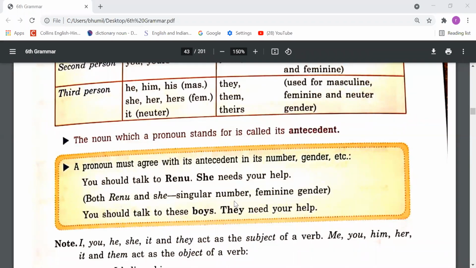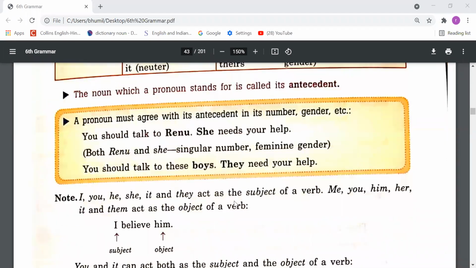India is a name. So the word for which any pronoun is used is called the antecedent of that pronoun. Okay. Next, a pronoun must agree with its antecedent in number and gender. So whenever we use pronouns, they should match the number and gender of the antecedent.